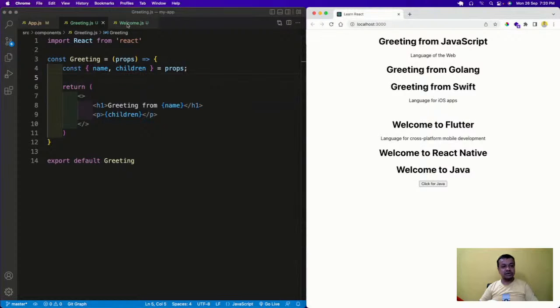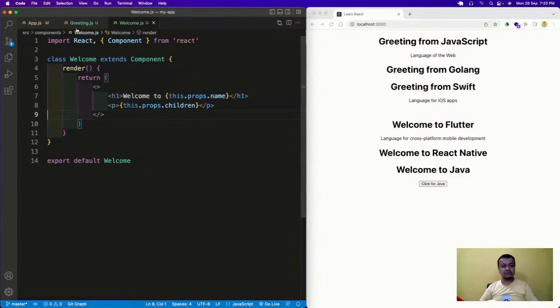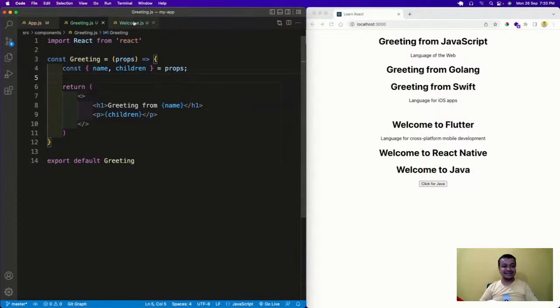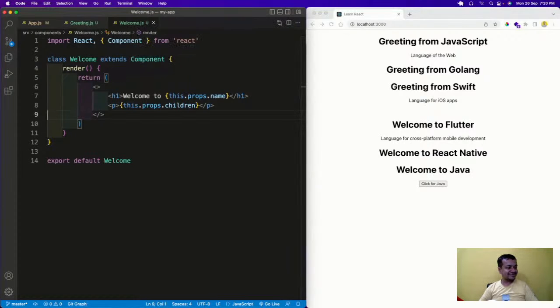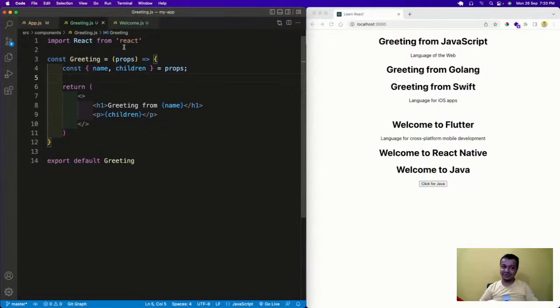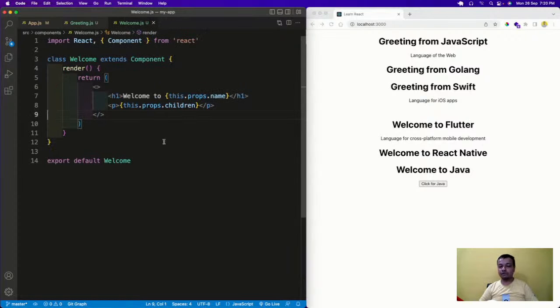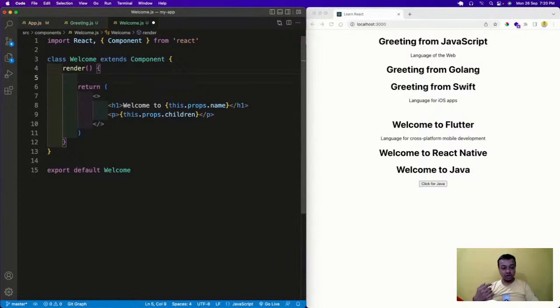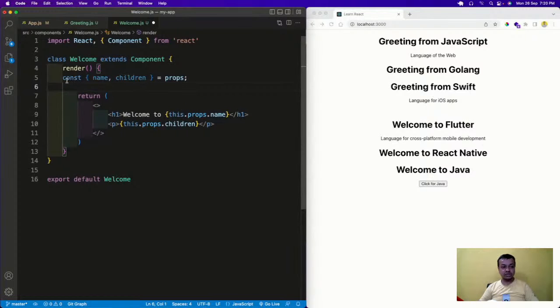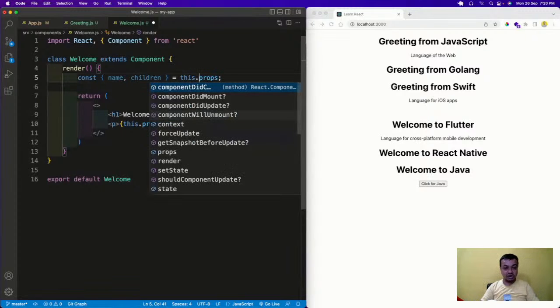So object destructuring is done. Now I will go to the class component, and the first thing is that there is no argument, as I've told earlier. So how do we do the destructuring here? The first way is not possible, the second way is possible. And one more thing is that in React, in a class component, you do destructuring always inside the render. So I'll write const name, and then this.props.